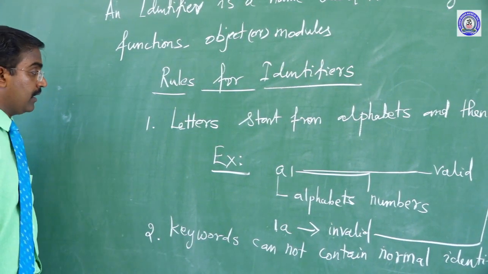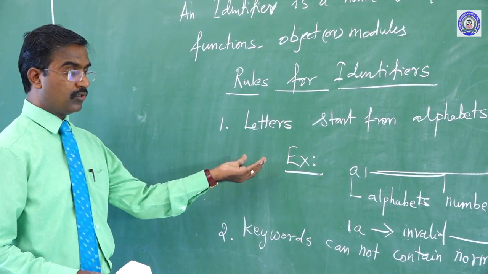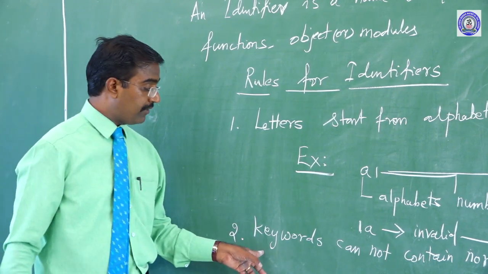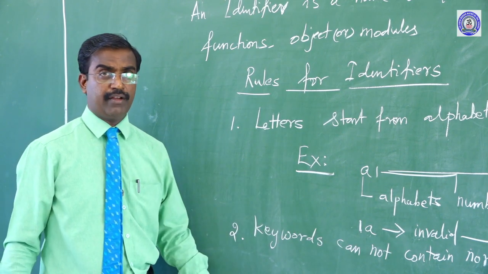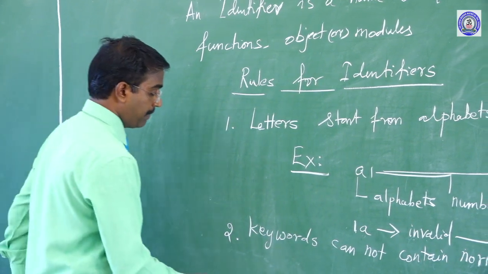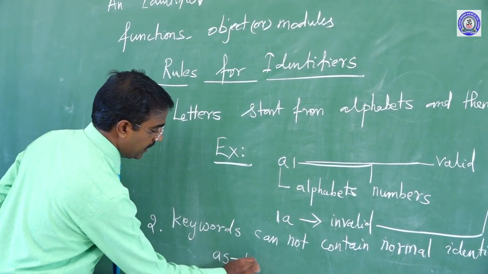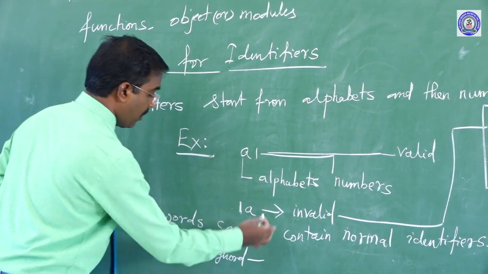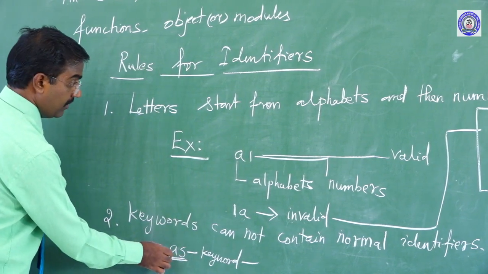Okay, number 1, letters start from alphabets and then numbers. It is rule number 1. Example I clearly explained to you. Now, keywords cannot contain normal identifiers. Suppose here "as" is a keyword, but that keyword cannot be an identifier. Why? Because this is already a reserved word.